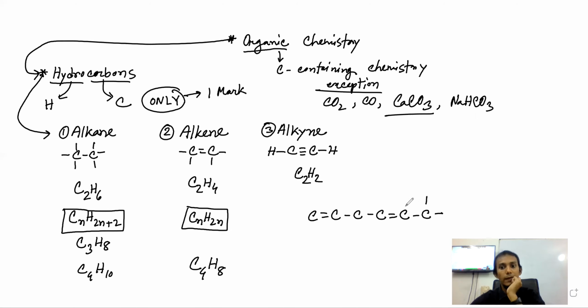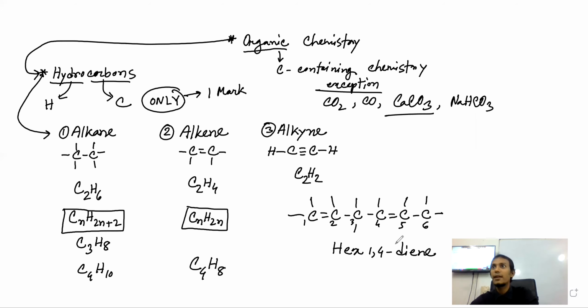So you complete the valencies first. Now you tell me how to number it. This one is number 1, so carbon number 1, 2, 3, 4, 5, and 6. So how will we name it? Hex, 6 carbon. In position 1 we have a double bond, in position 4 we have a double bond. So 1, 4, triene. Very rational to say this, so you can locate the double bonds.